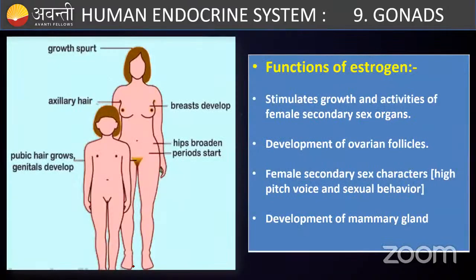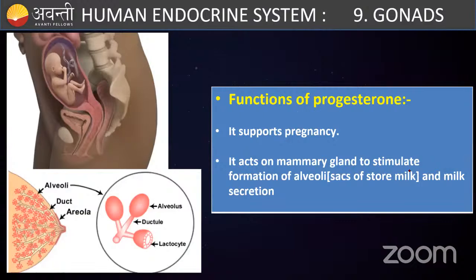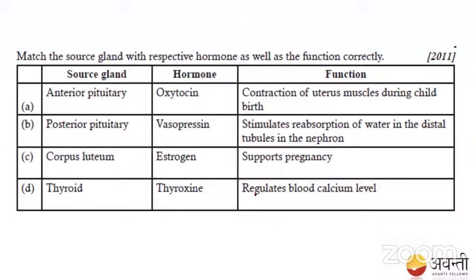Now, what is the function of estrogen? Estrogen is responsible for basically all the secondary sexual activities and the development of female accessory sex organs, development of ovarian follicles, production of egg, development of secondary sexual characters, and development of mammary glands, a low voice, high-pitched voice, and sexual behavior is all because of the estrogen. And functions of progesterone: it supports pregnancy, as I said. It acts on the mammary gland also and stimulates the formation of alveoli for the production and storage of milk. So this is about ovaries.